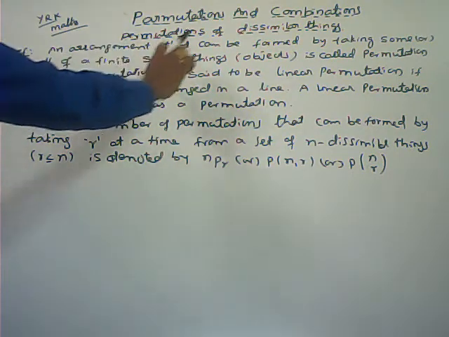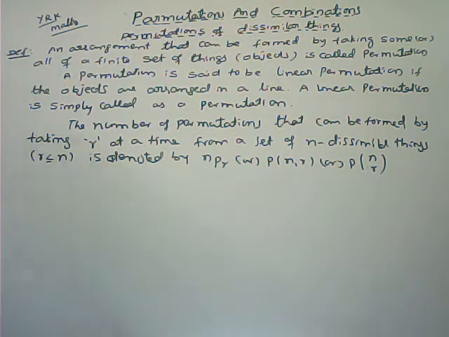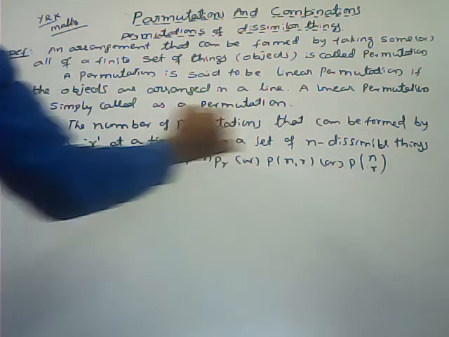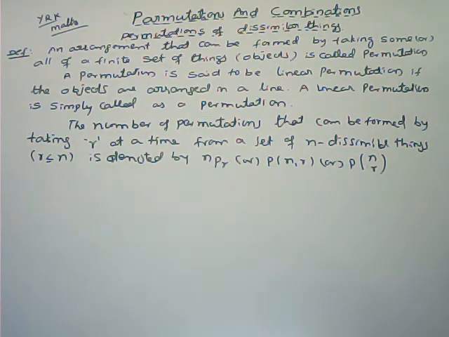An arrangement that can be formed by taking some or all of a finite set of things is called a permutation. A permutation is said to be a linear permutation if the objects are arranged in a line. If you arrange in a line, that one we say linear permutation. But a linear permutation is simply called a permutation.